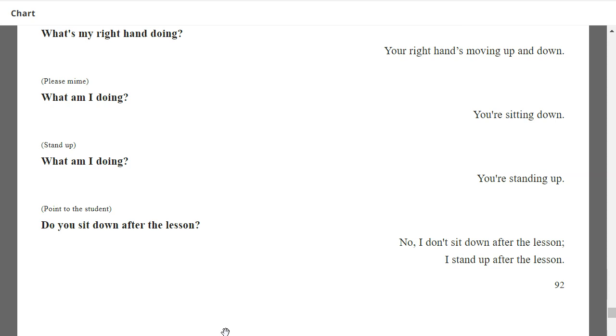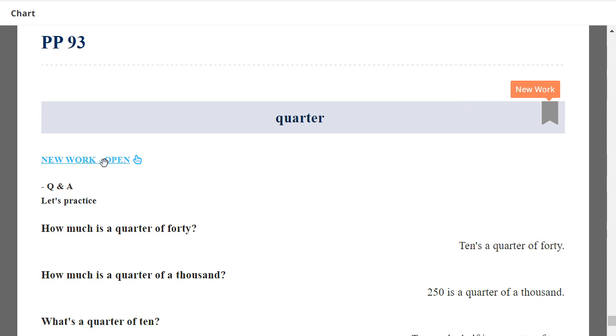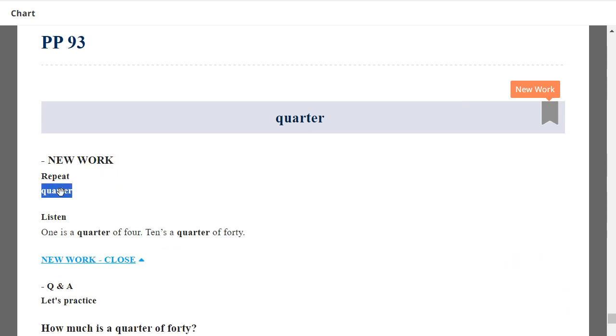Do you sit down after the lesson? No, I don't sit down after the lesson. I stand up after the lesson. Very good. Okay, next, repeat. Quarter. Very good.